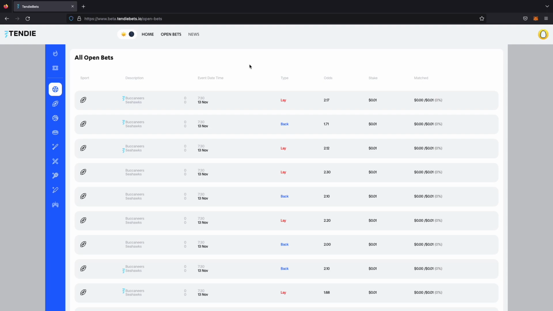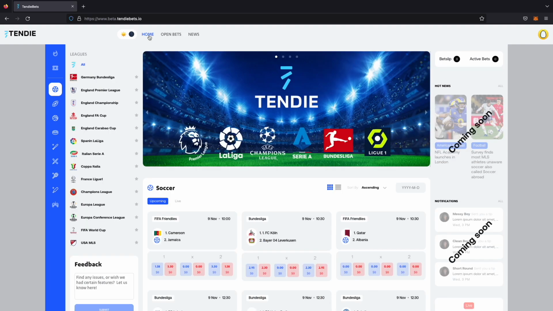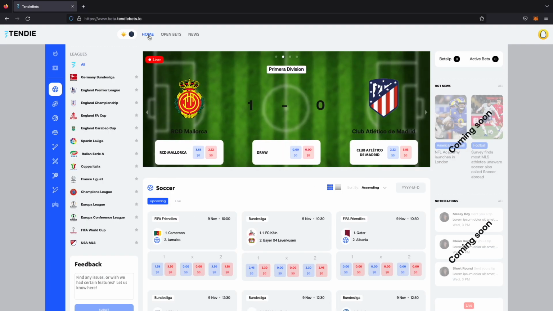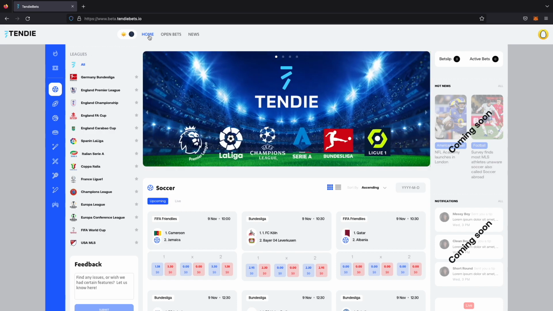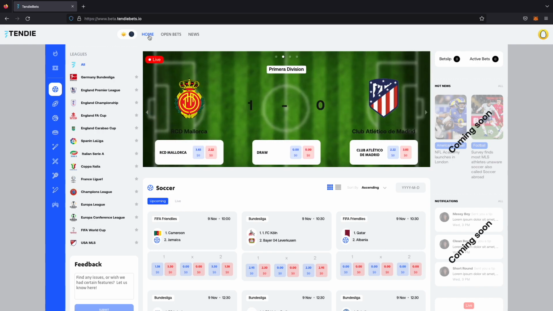Nice, baby. Let's talk about some of our new and upcoming features. Let's start with a real fun one that we just added. It's the ability to favorite leagues, teams, events, things like that. Of course, support for this will expand as time goes on. You might be wondering, why would we need that? There's only a few sports available right now. Well, that's only for now. And also, we're going to add league support for most of the sports, too, as requests come in.